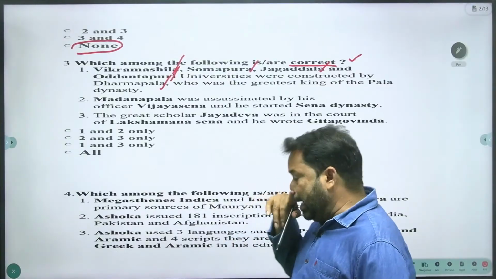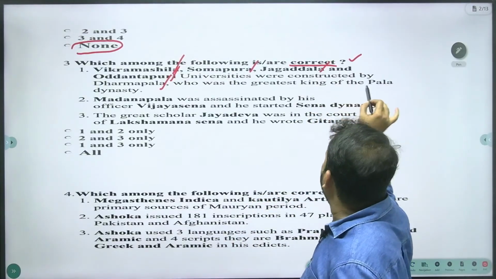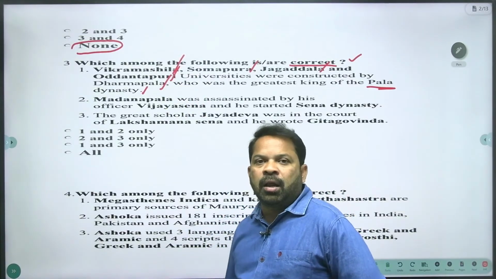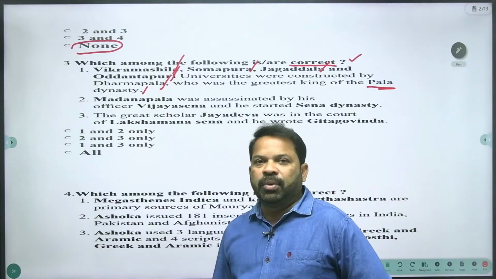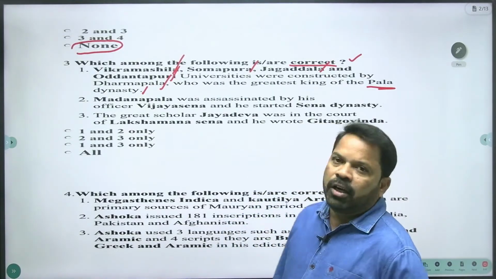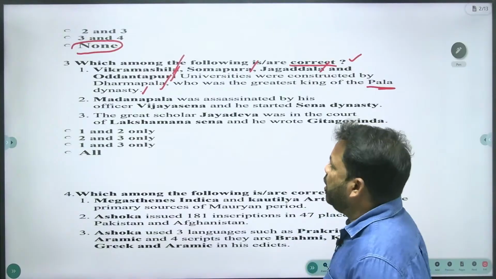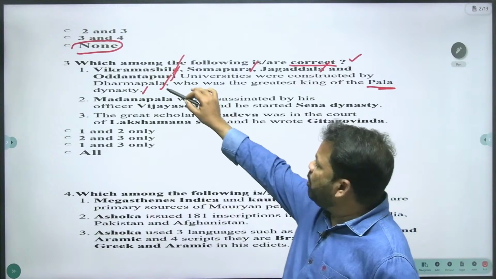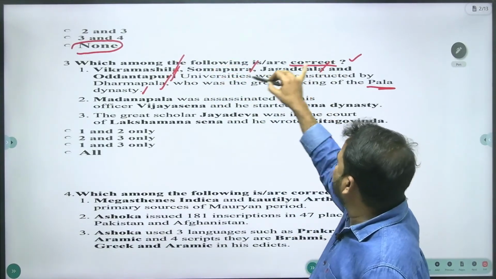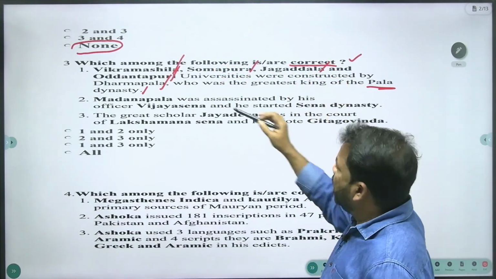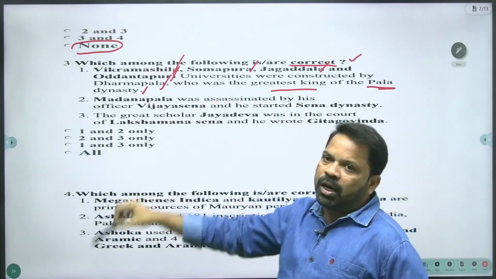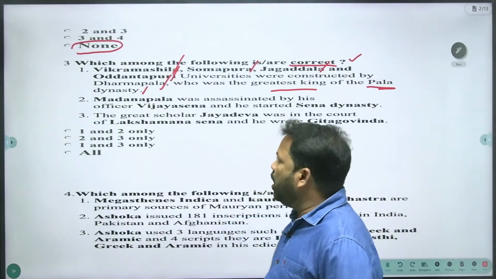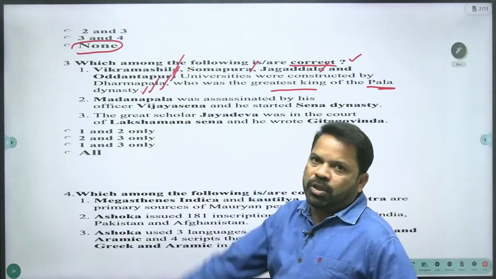Dharmapala was the greatest ruler of the Pala dynasty. The Palas ruled Bihar and Bengal in early medieval Indian history. He constructed all these universities, and he was the greatest king of the Pala dynasty. The Pala dynasty ruled Bihar and Bengal for 300 years, and this is the right statement.